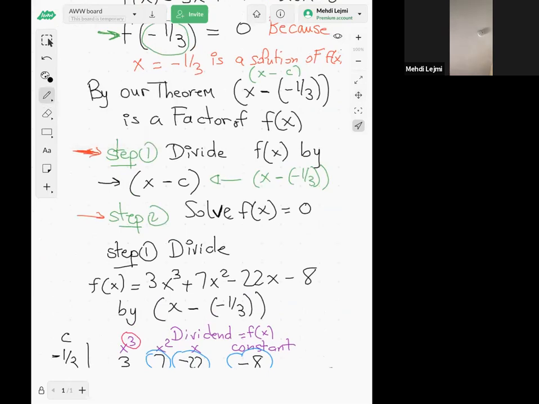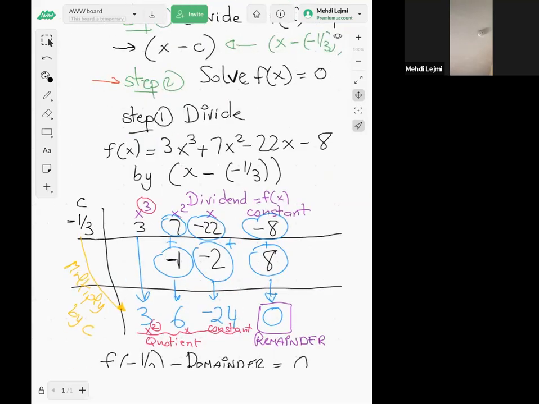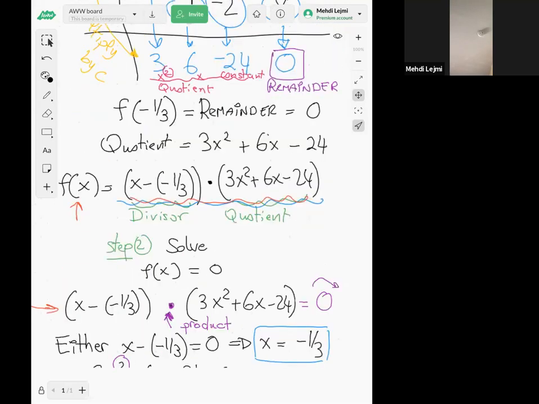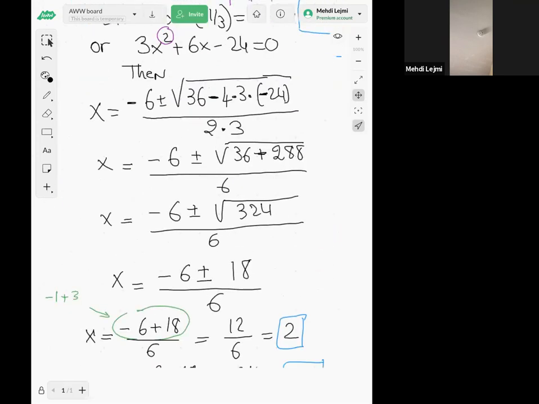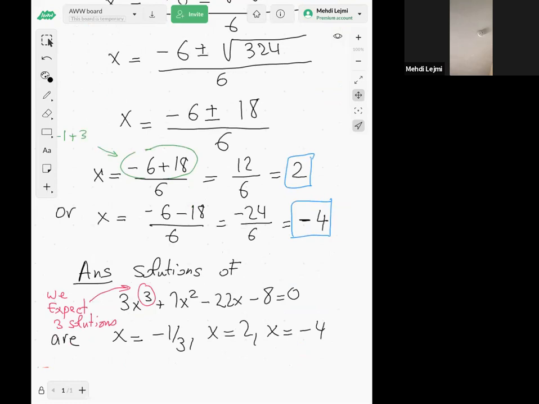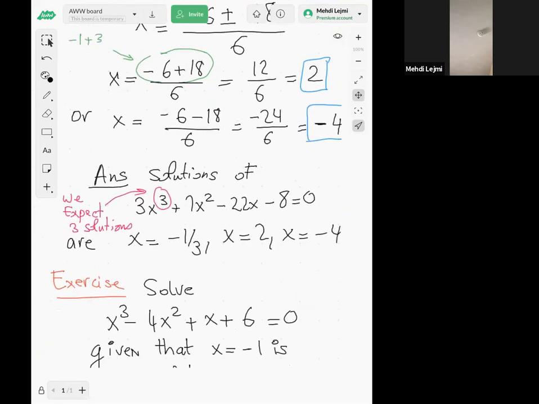Once you divide, you get your dividend equal to the divisor times the quotient. Then you can solve f of x equal to 0 using the factorization, because x minus c is going to be a factor. Here, the same thing. So please follow the same steps to solve this equation.